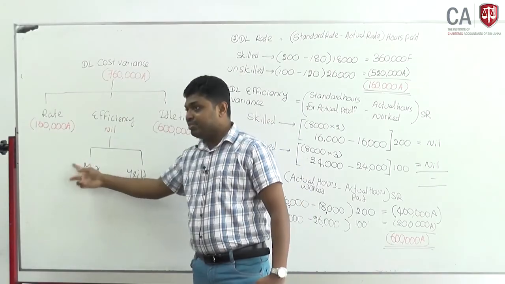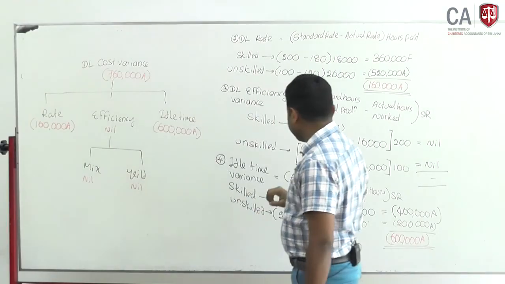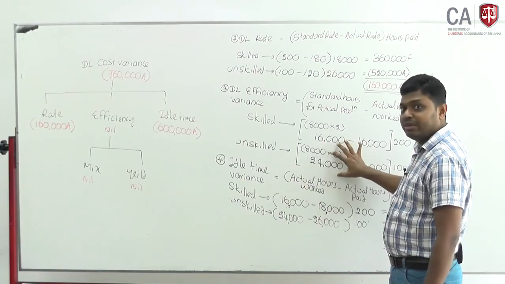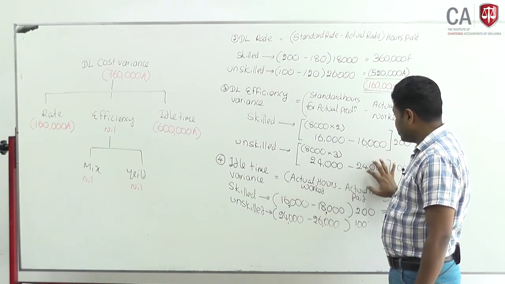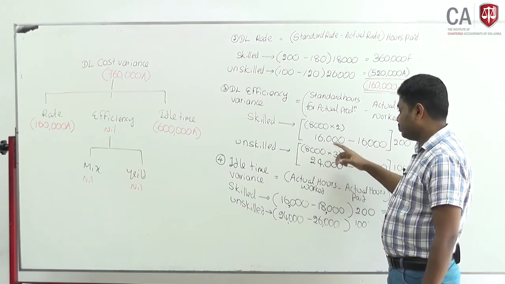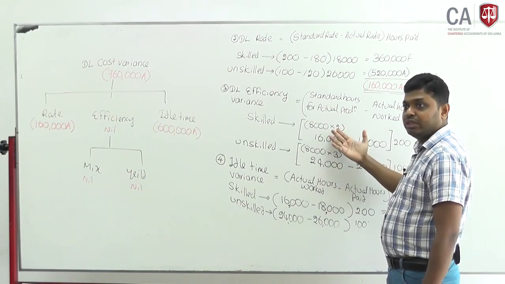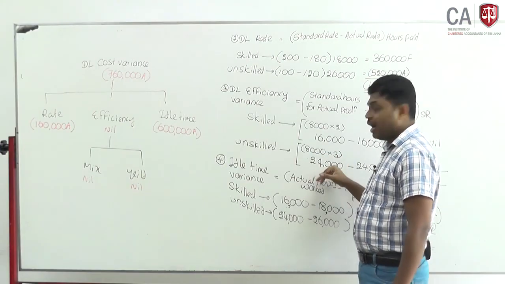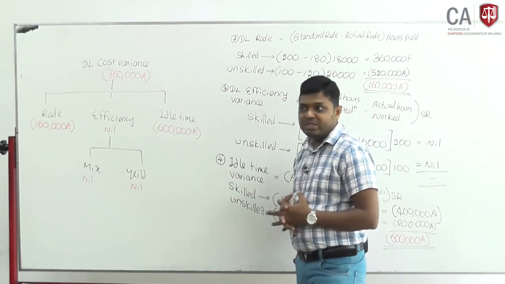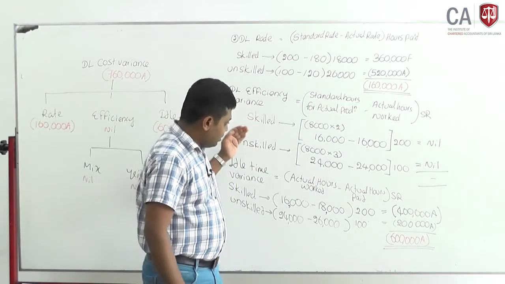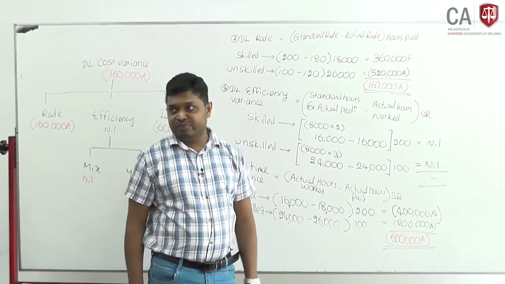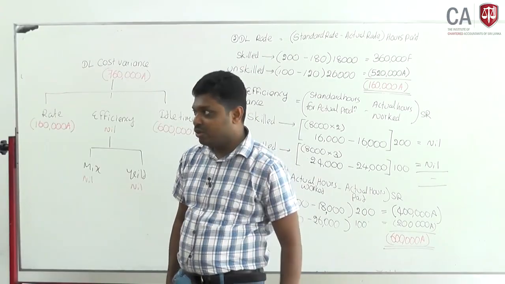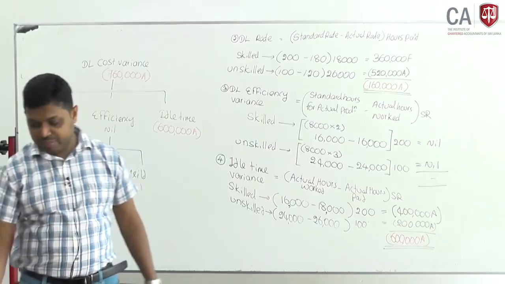I have not analyzed mix and yield, why? If you look at the mix, the standard mix will also be the same as the actual utilization: 40,000 hours divided into 2/5 to skilled labor and 3/5 to unskilled. Both will match and there won't be any mix and yield variances. Okay, that is the end of direct labor cost variance.